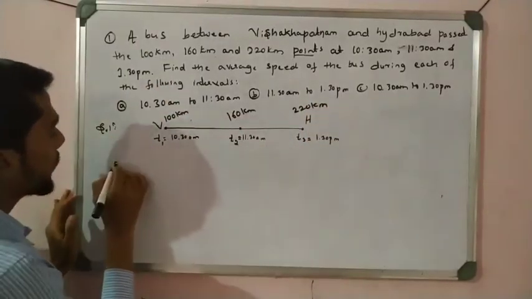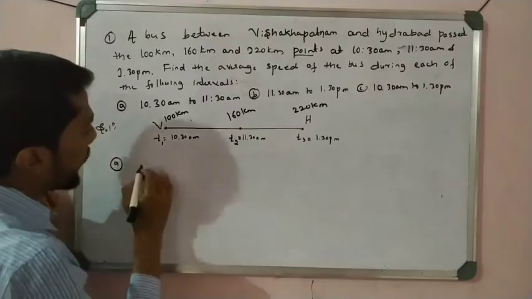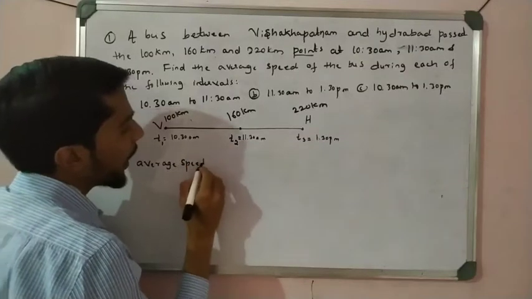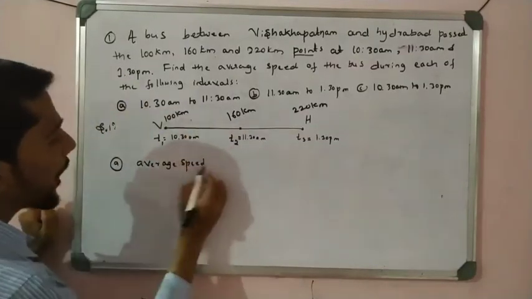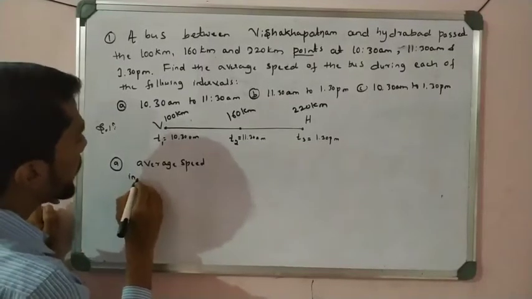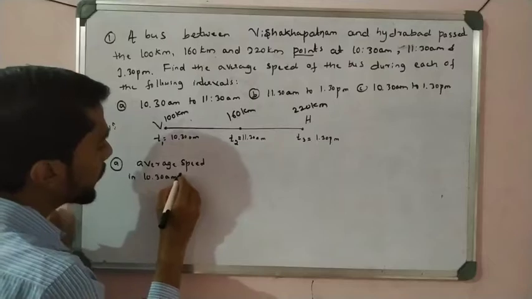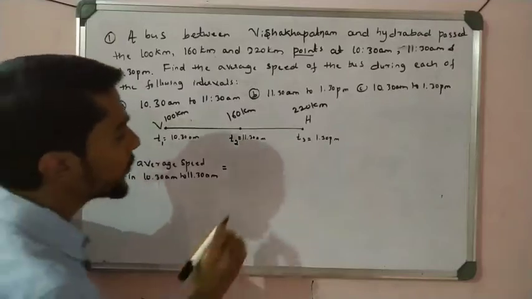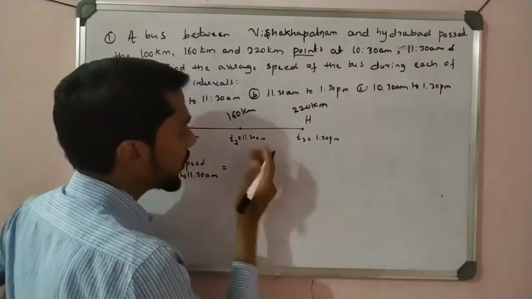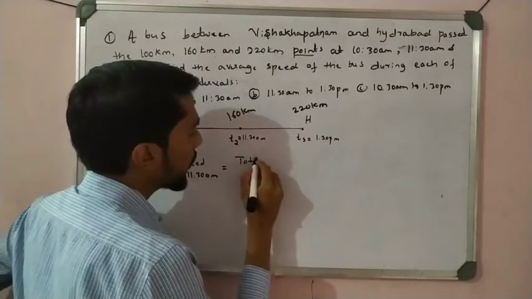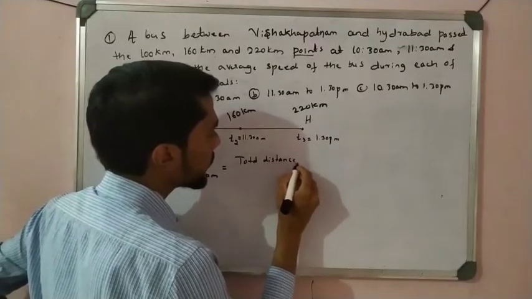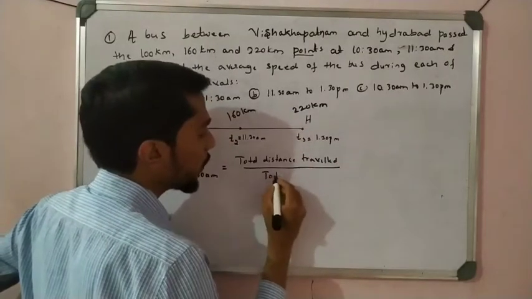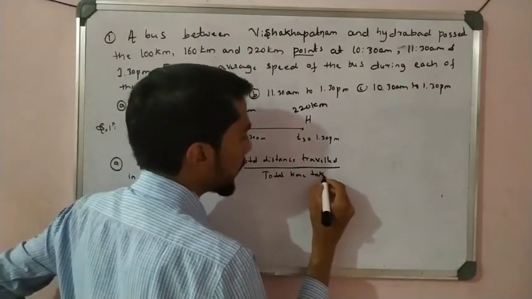Now let us see one by one. Question number 1, average speed during 10:30 a.m. to 11:30 a.m., during this interval. So we know the formula. Average speed is total distance traveled, or covered, divided by total time taken.